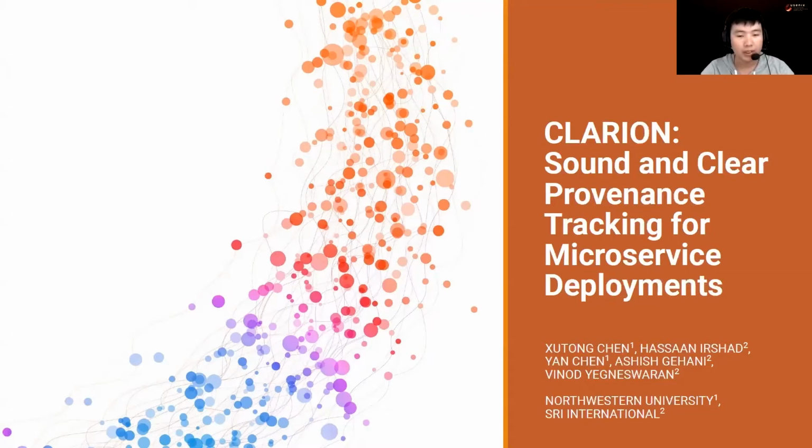My name is Xutong Chen, a PhD student from Northwestern University, advised by Professor Chen. This is also a joint work with Hassaan Irshad, Dr. Ashish Gehani, and Dr. Vinod Yegneswaran from SRI International. Many thanks to my amazing collaborators.